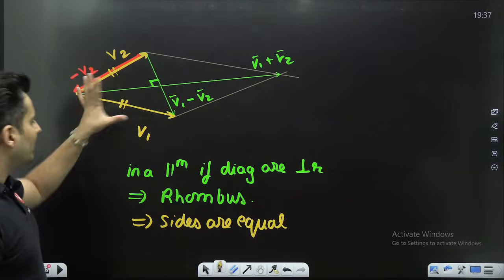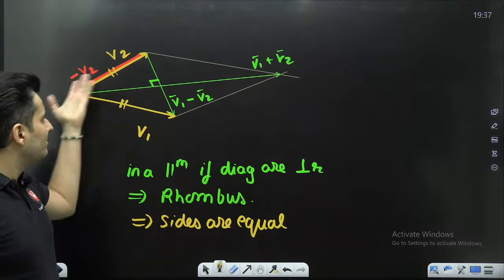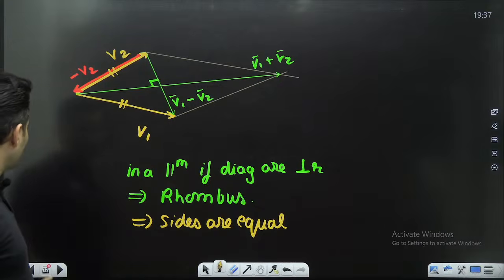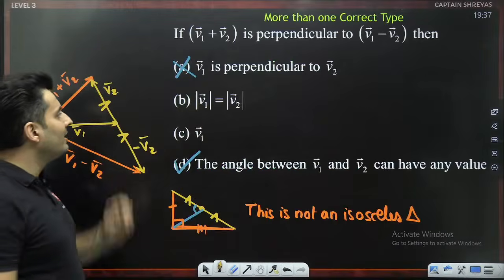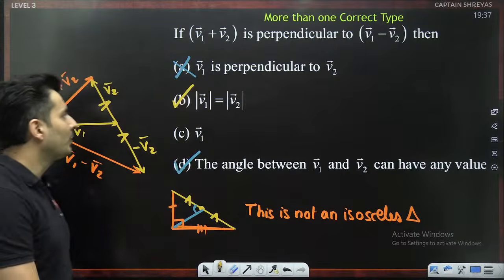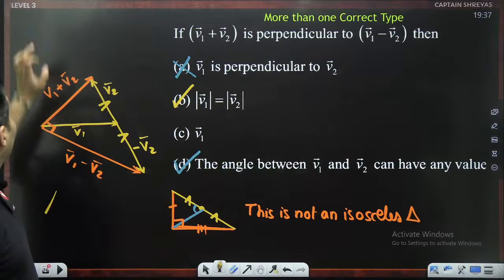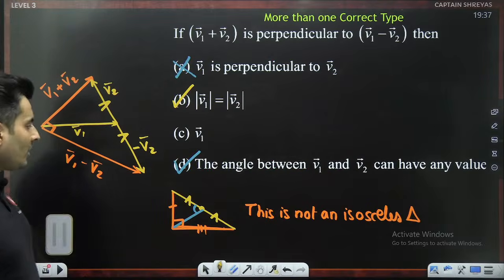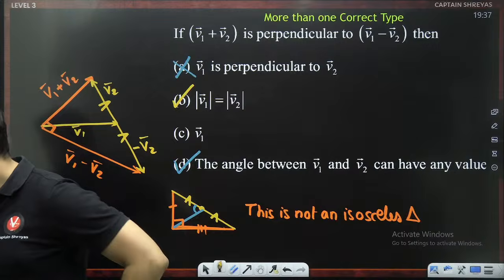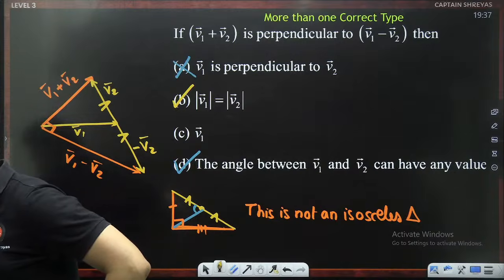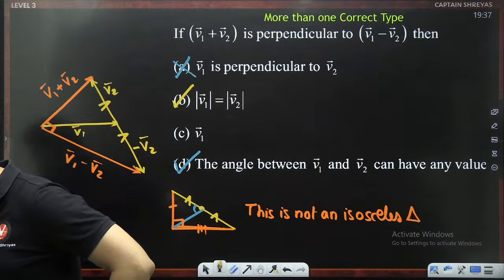That's it. But they may not be perpendicular sides, because I don't know whether it's a square or not. So sides are equal, meaning V1 should be equal to V2. That is why it is a proper Level 3 question. Got it, my dear students, my dear lions? Concentrate on the class.